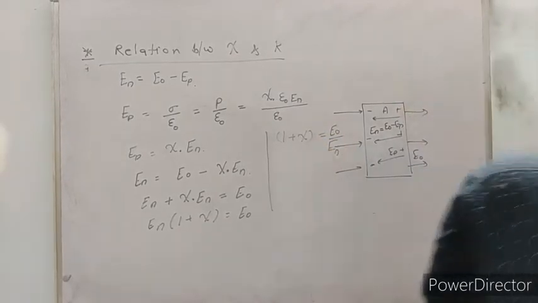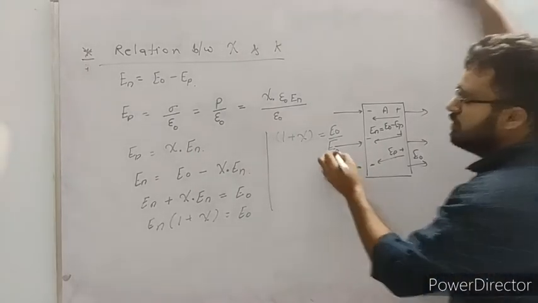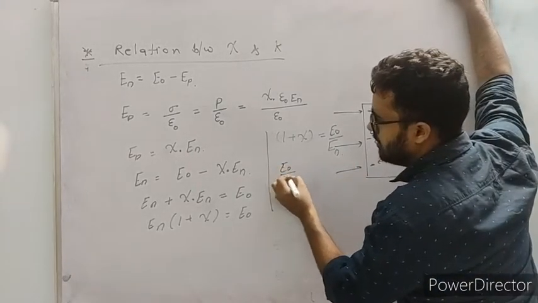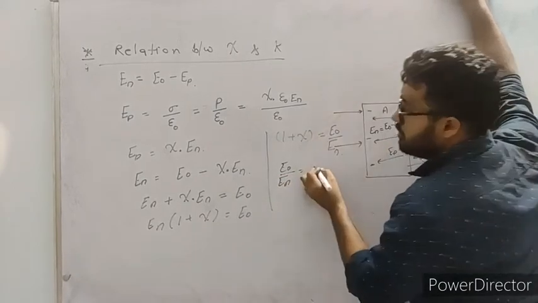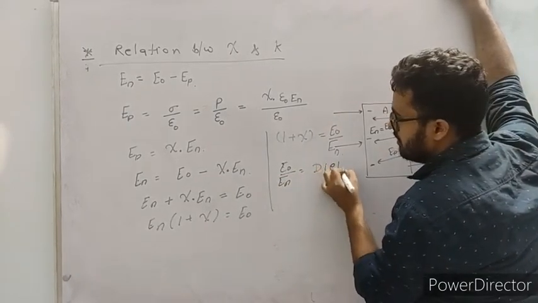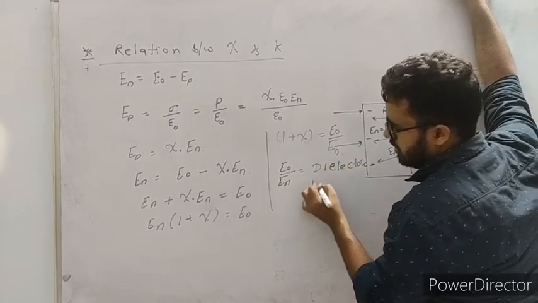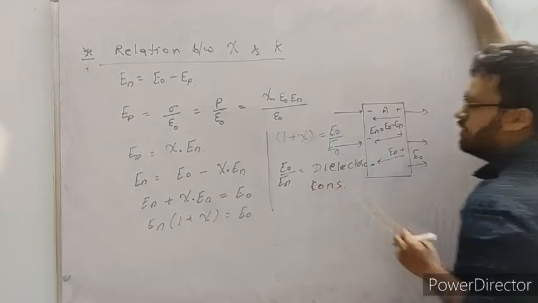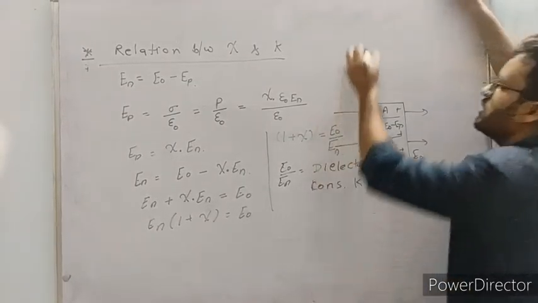What is E naught divided by En called? It is called the dielectric constant K. I told you before in the last class. How does it come?